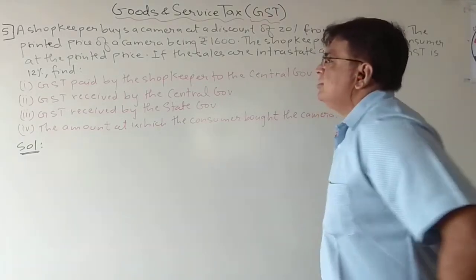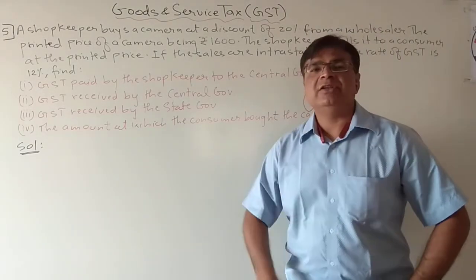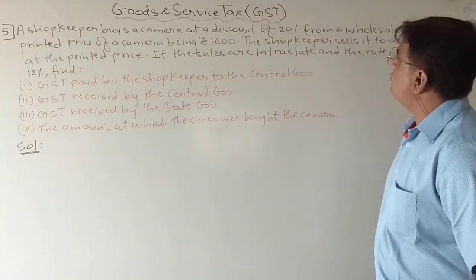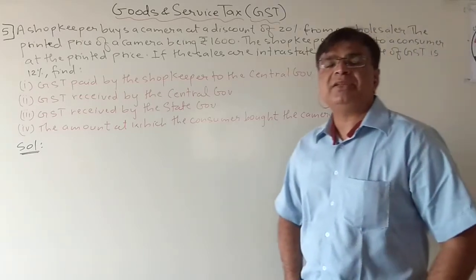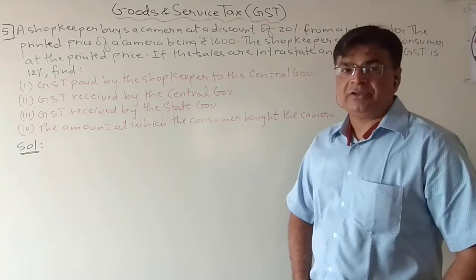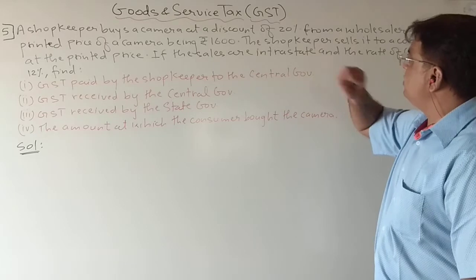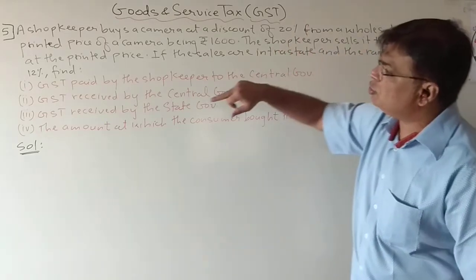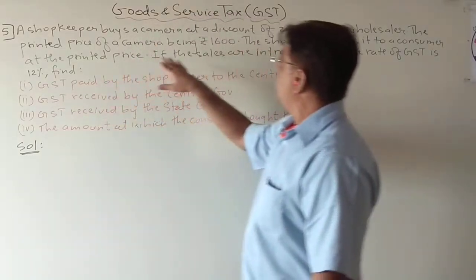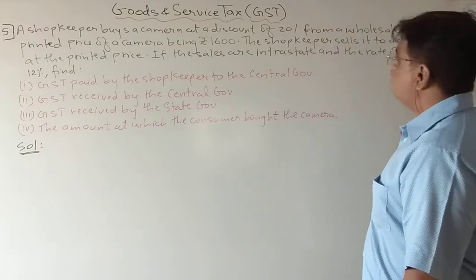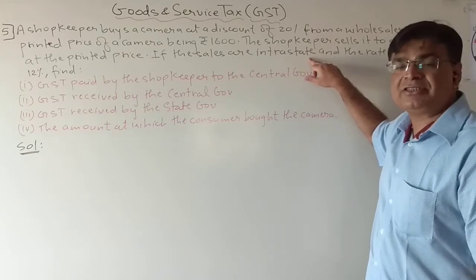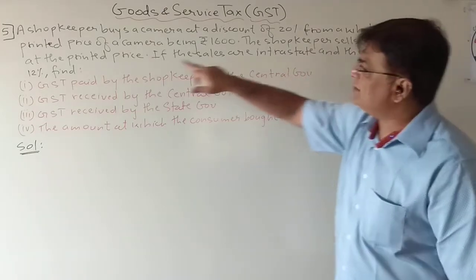Okay, students, let us discuss the next sum, which is somewhat similar to the previous sum. A shopkeeper buys a camera at a discount of 20% from a wholesaler. So the shopkeeper is buying the camera from a wholesaler at a 20% discount, and the printed price of a camera is 1600 rupees. The shopkeeper sells it to a consumer at the printed price. Rupees is not given, but it is directly told printed price. If the sales are intrastate and the rate of GST is 12%. So students, again you need to take care whether the sales is intrastate or interstate. It is intrastate, and the GST is given as 12%.